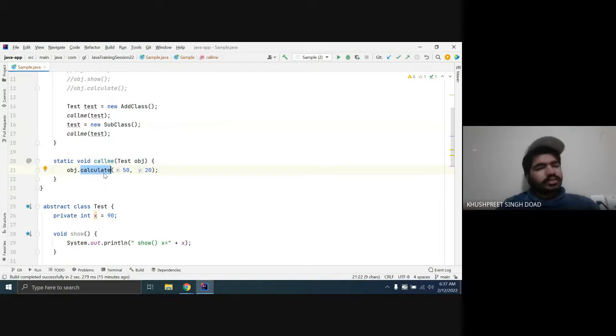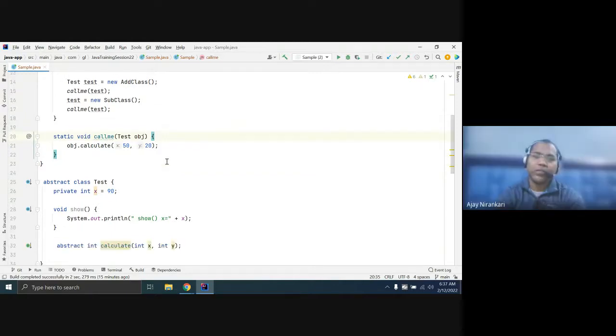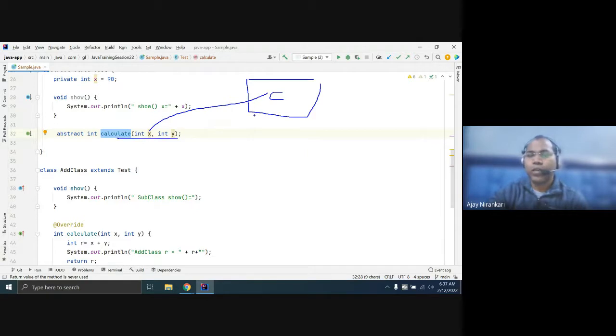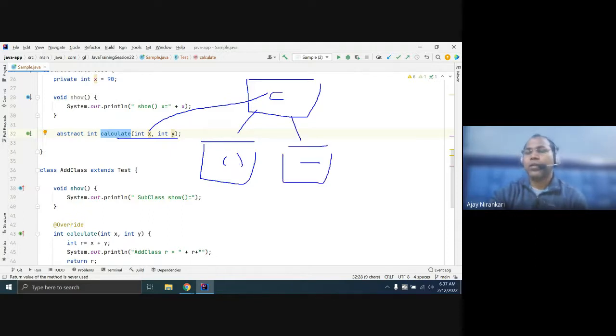Sir, if someone says this particular method is abstract, does this mean it behaves differently for different classes? Yes, correct. This abstract method says I am calculate, and the calculate logic should be different for each subclass. In the superclass, you only say this is my calculate method, but what the logic is, my subclass is going to decide. This subclass defines calculate as plus, this subclass defines calculate as minus, and this subclass says calculate is going to do multiplication.